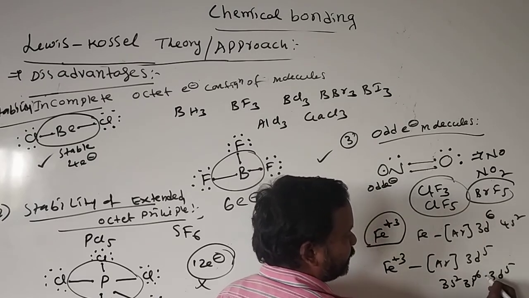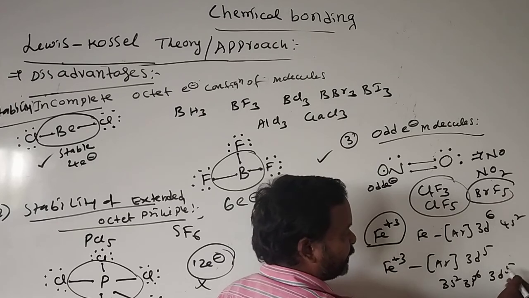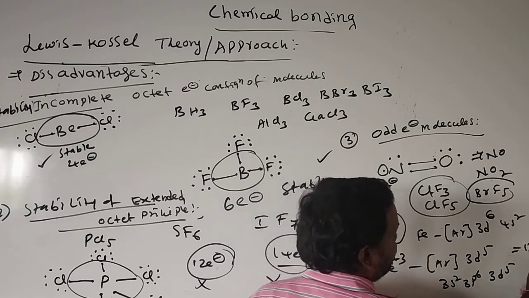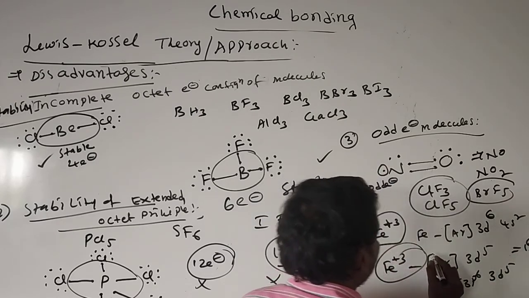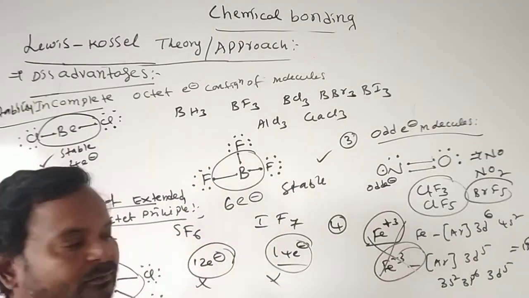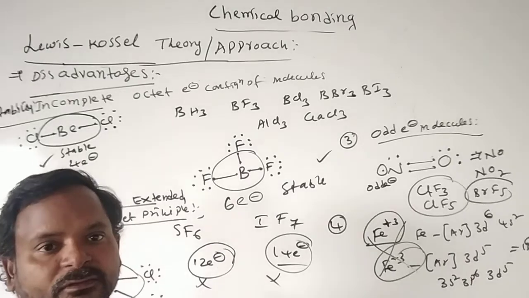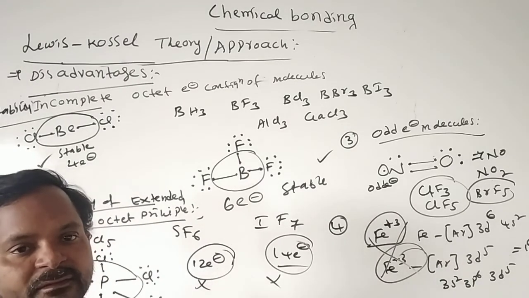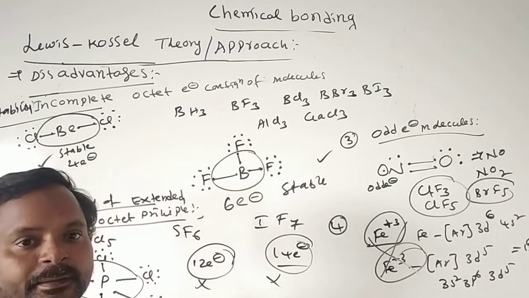How many electrons are there? 13 electrons are present in the outer shells. But it is stable. It fails to explain stability of transition metal ions.